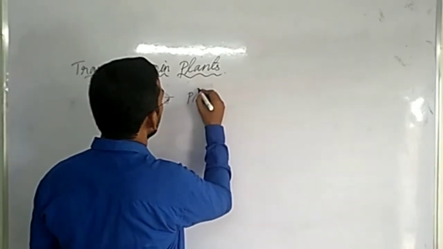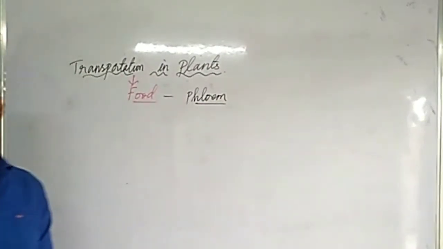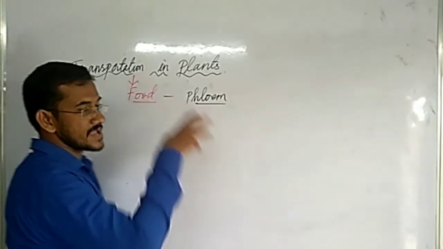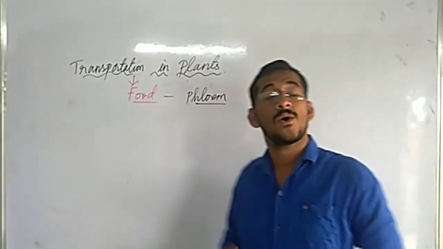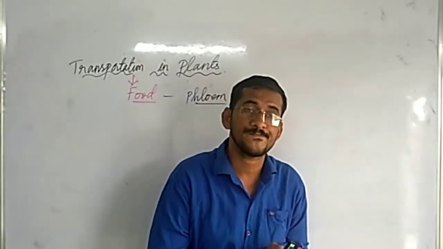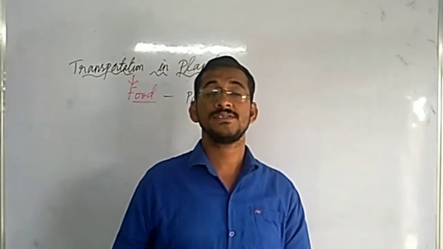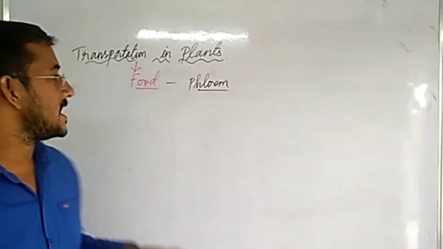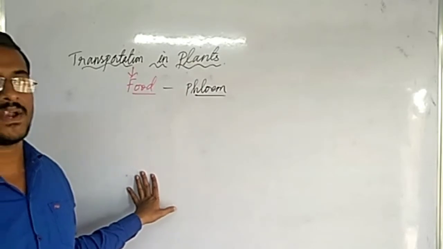Phloem cells help the plant in transporting this food to all parts. Then how do we know that only phloem is transporting? Let us see some experiments conducted by scientists to know that phloem transports the food in plants.